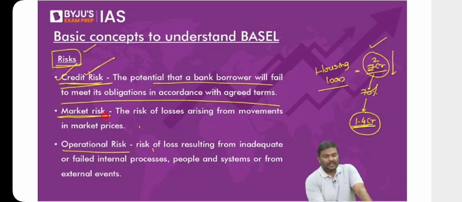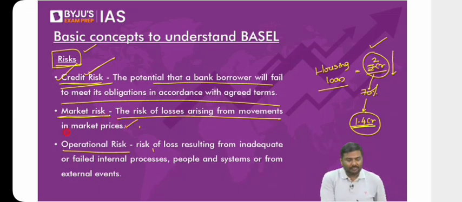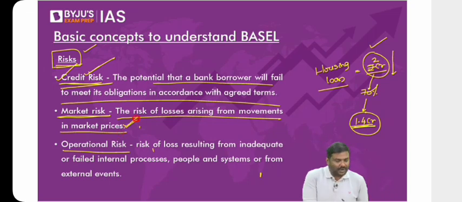What is the market risk? The risk of losses arising from movement in the market prices. The risk arising from movement in the market prices. Now, what is this movement in the market? Why might it lead to losses for the banks, etc.? Right? Let's start with the example here.